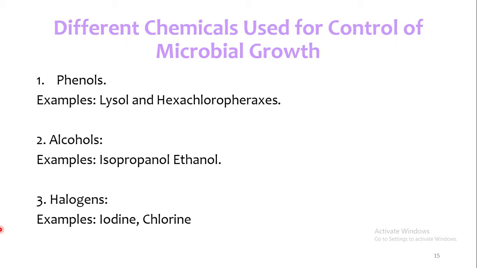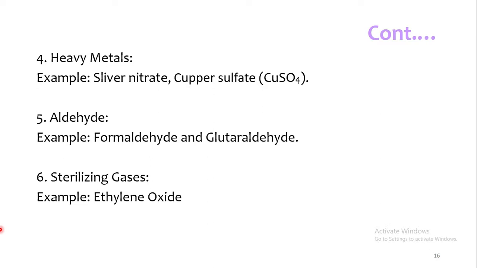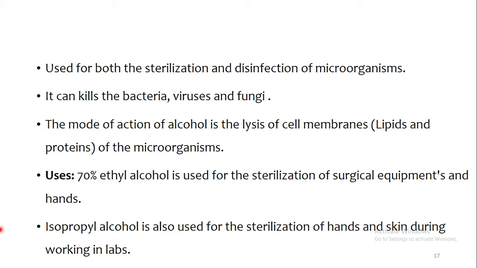Similarly, alcohols, for example, isopropanol and ethanol, halogens, iodine and chlorine, etc. Similarly, we also use heavy metals, for example, silver nitrate, copper sulfate, etc. We also use aldehydes, for example, formaldehyde and glutaraldehyde, and sterilizing gases, for example, ethylene oxide, etc., for the killing of microorganisms.